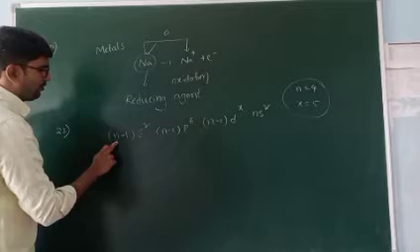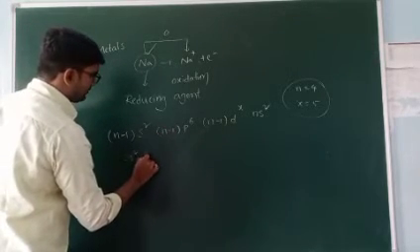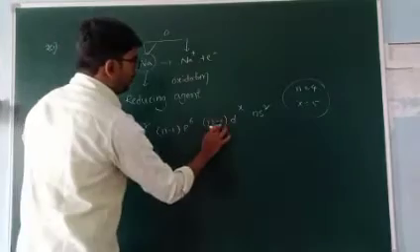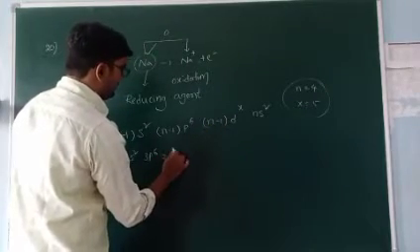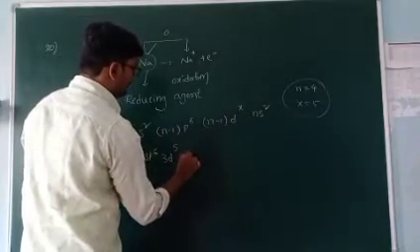Just substitute these values here. If n is 4, then 3s2, 3p6, 3d5, and 4s2.